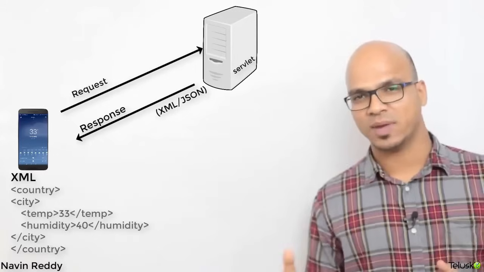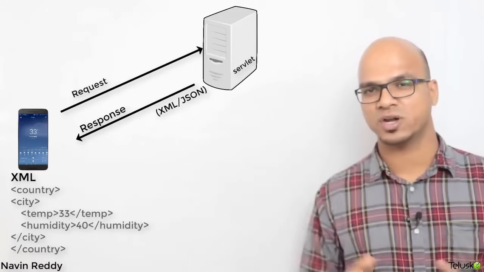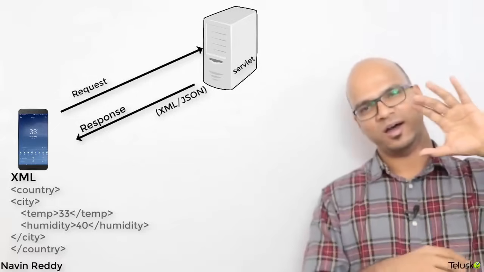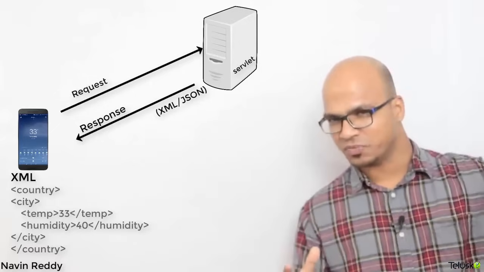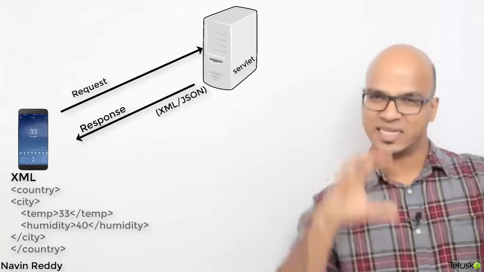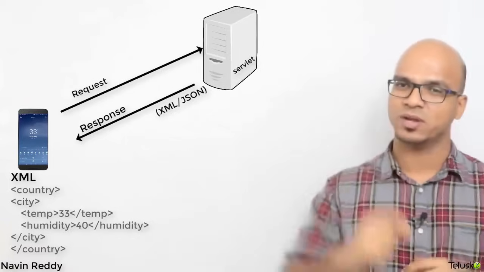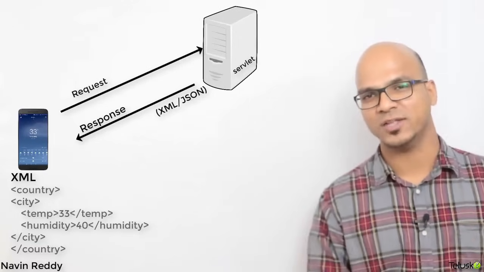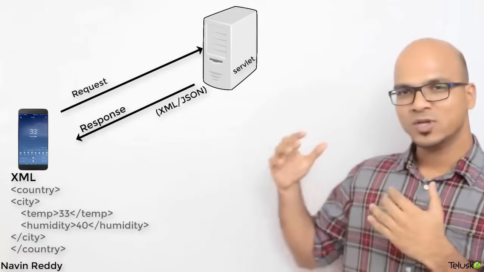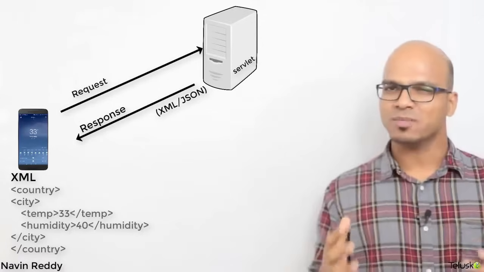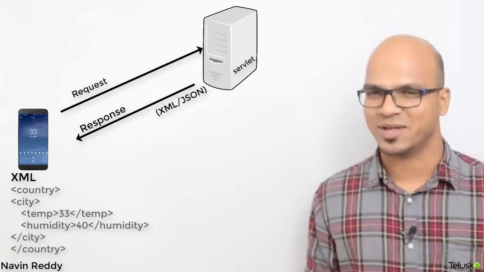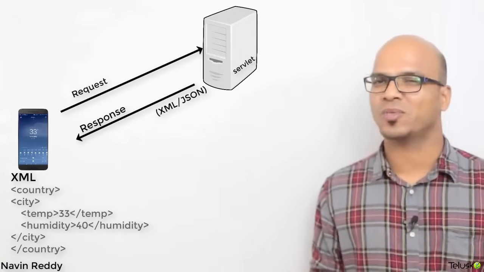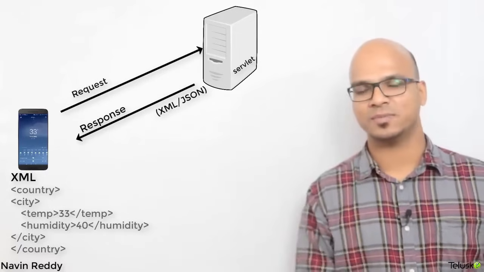Now, if you follow XML, in XML we have this hierarchical structure where you can have a country name. Inside the country you'll be having a city name. Inside the city you'll be having different values, right? We have humidity level, we have temperature, so you'll be having all these values, right? So you can return XML format, but the problem is there are lots of people who don't like XML, especially I don't like XML.